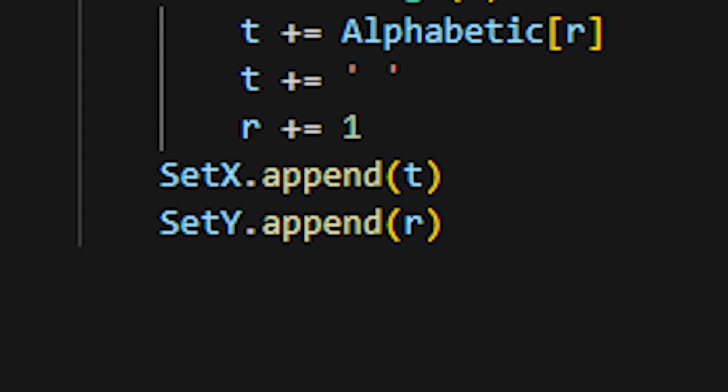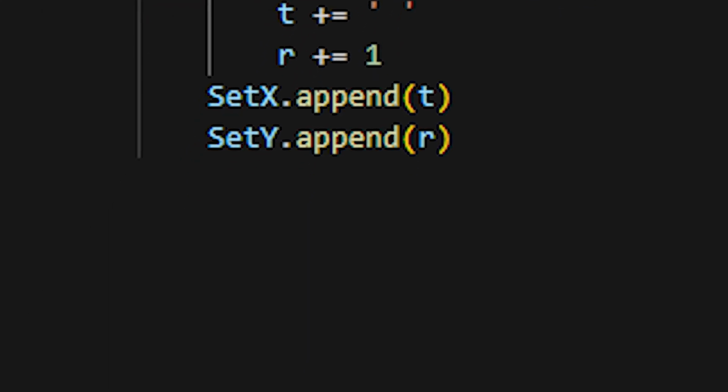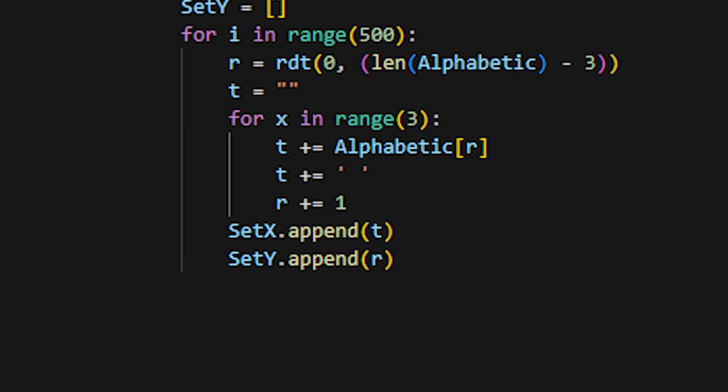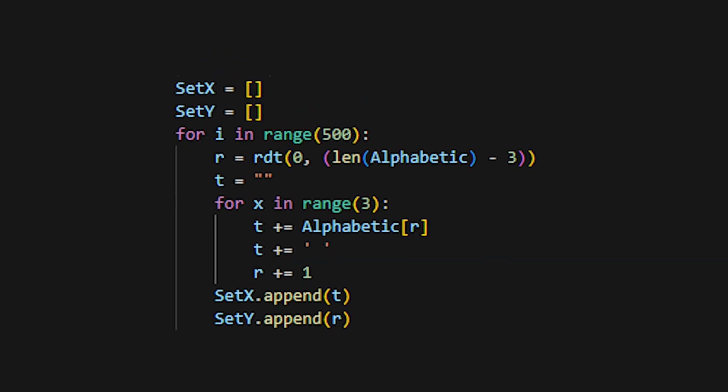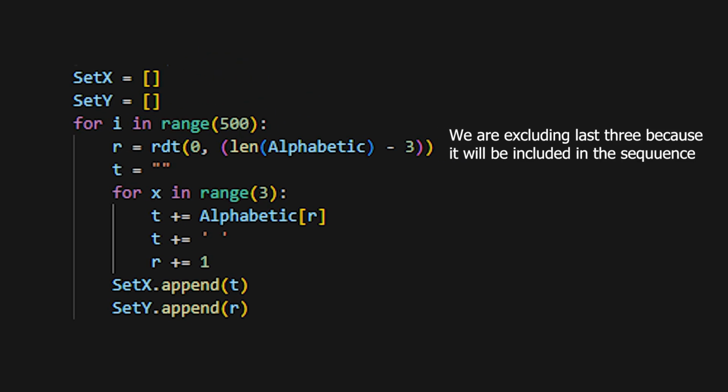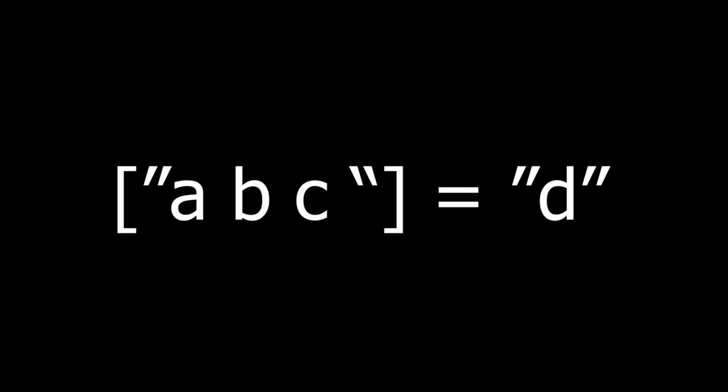The generated sequence T is appended to the list X, which holds input sequences. The index of the next letter in the alphabet set after the sequence is the target output, which is appended to list Y. Basically, what this means is we want to create a sequence of 3 alphabets A, B, C, and we want to make D its prediction.